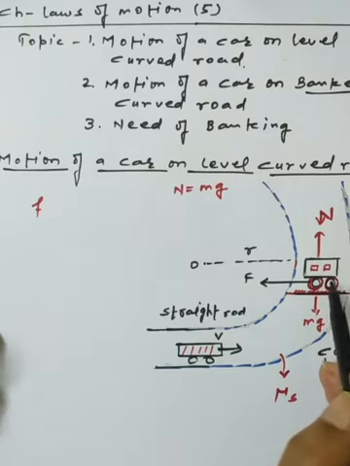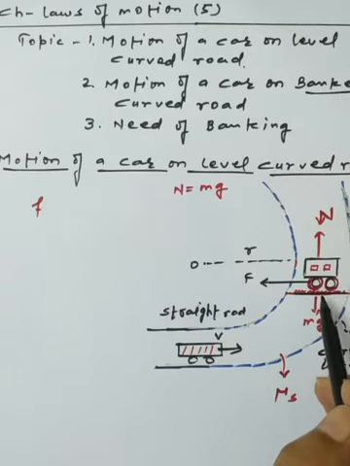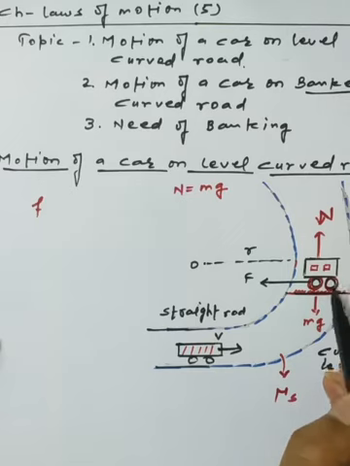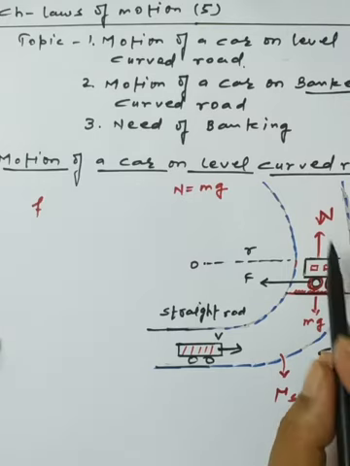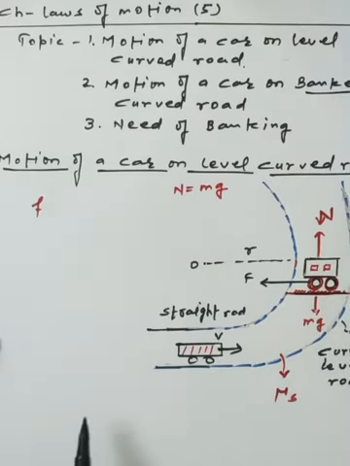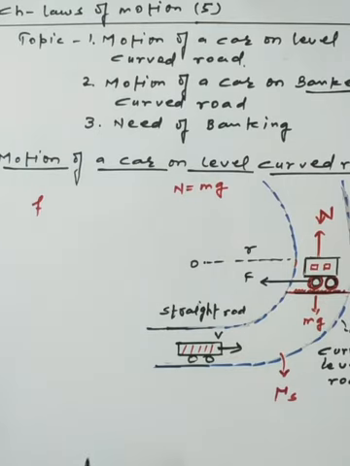So how is it possible? Here there is a need of the force of friction, which develops the necessary centripetal force, and this centripetal force will keep the body on a circular path. We have already discussed the concept of centripetal force. What is the role of the centripetal force? It keeps an object on a circular path. As per the nature of the surface, we have already discussed the coefficient of friction. There is a standard value of the coefficient of friction which provides the necessary centripetal force on this road.